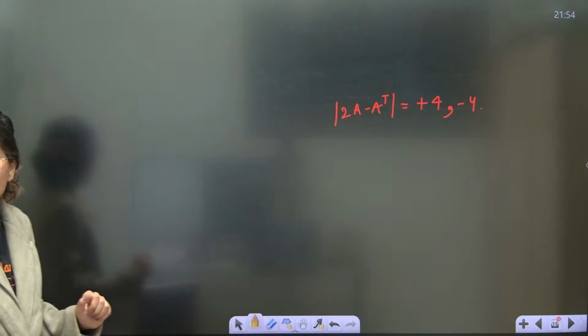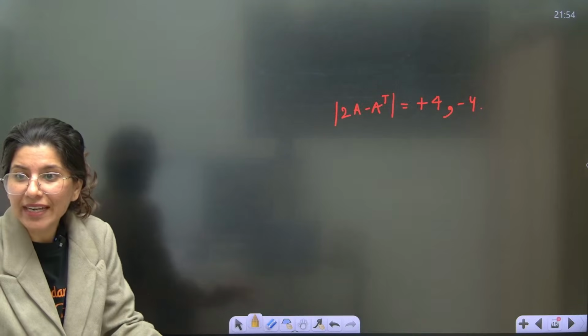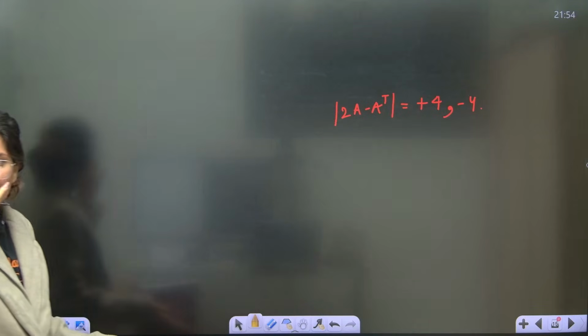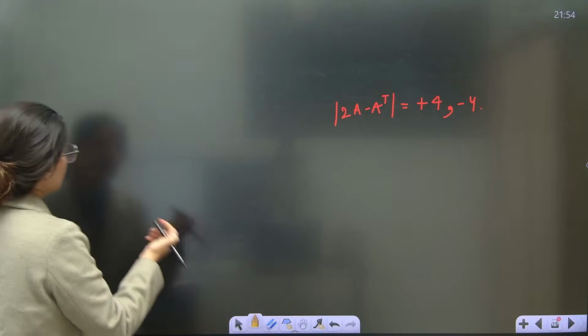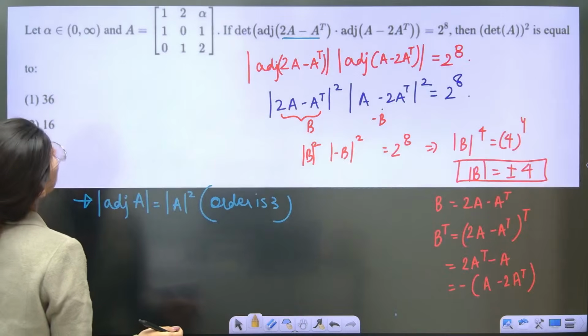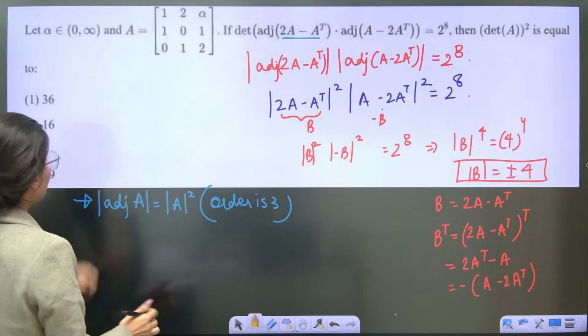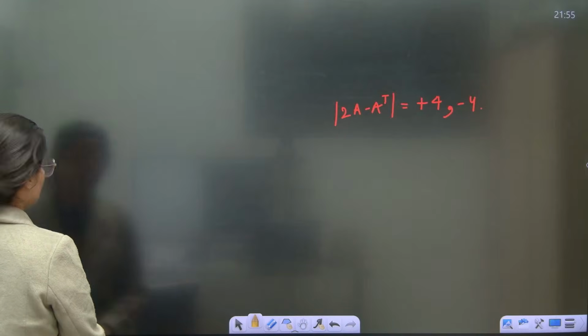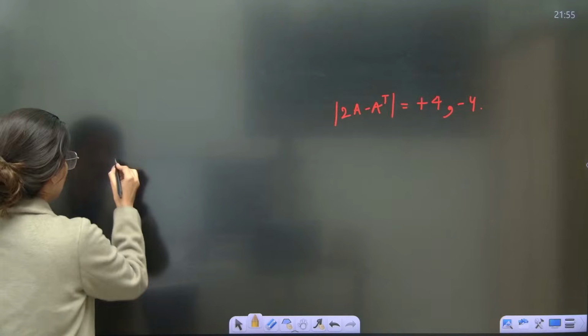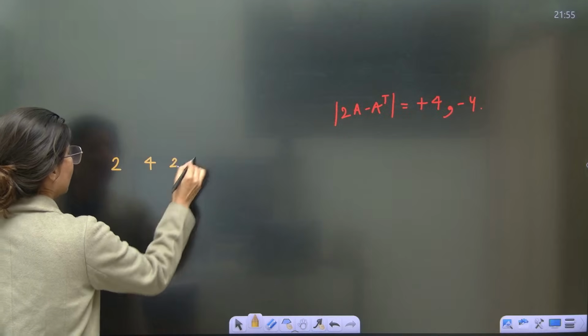Can you help me? Yes, Anvit, you were absolutely right. Can we represent 2A minus A transpose by a single variable? Yes, we can do that. Okay, so 2A, let me just go back and write 2A. Double of this will be what? So 2, 4, 2 alpha.